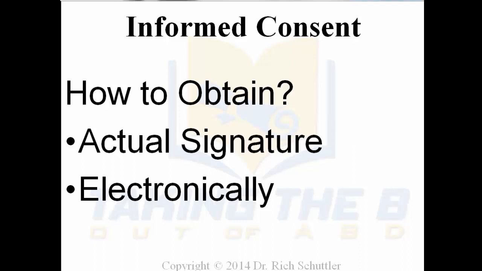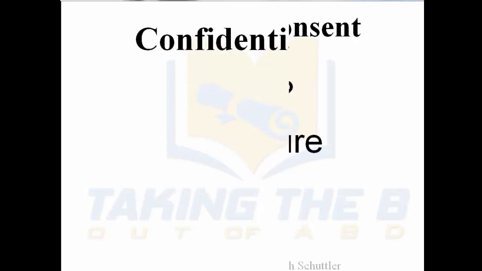Now, if you happen to be doing research with children or people who are protected classes, and particularly children, you would not have the children sign the form, but their parents would have to sign the form. Again, that's a different type of research in the sense that the people actually involved, i.e. the students, would not sign the form, but it would be the parents giving their informed consent because they are the legal guardians of the children.